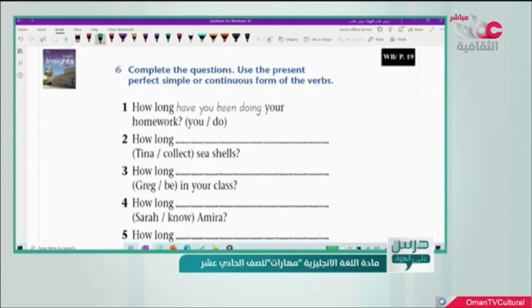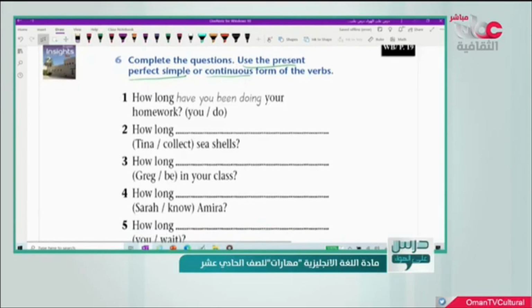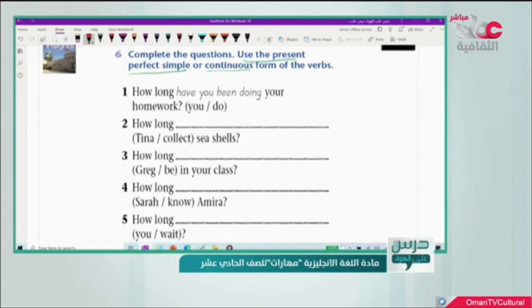So complete the questions, use the present perfect simple or continuous. So we need to use the present perfect simple or the present perfect continuous. Now, how long have you been doing your homework? This is an example. Okay, here, how long? Because normally we use how long in order to ask about the duration. Since it is a continuous action, it means that it took time to be done.